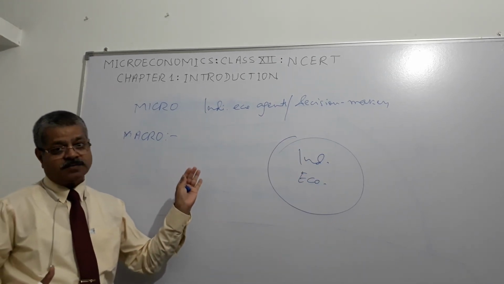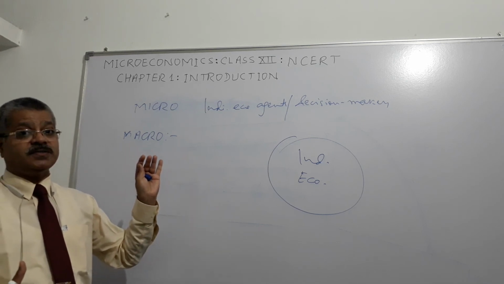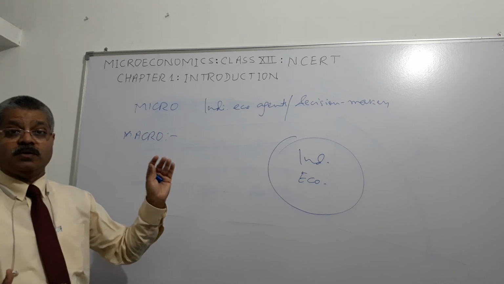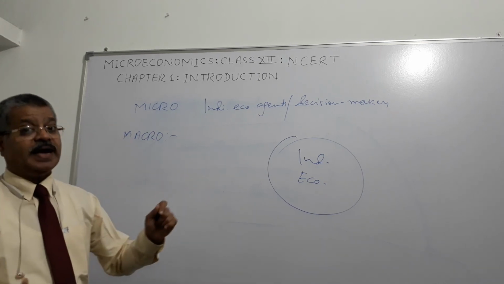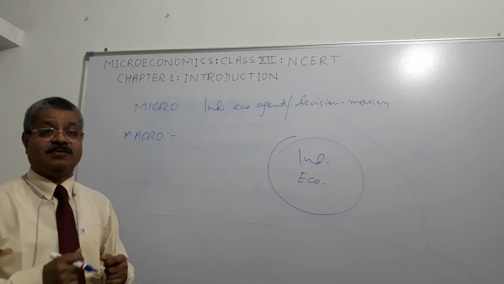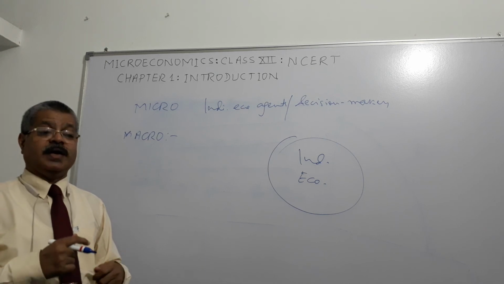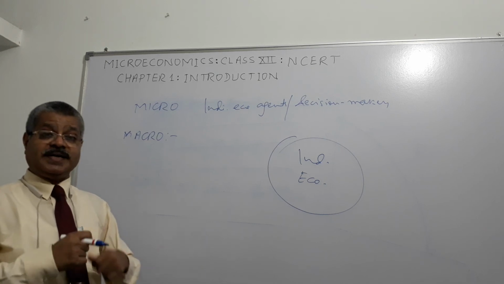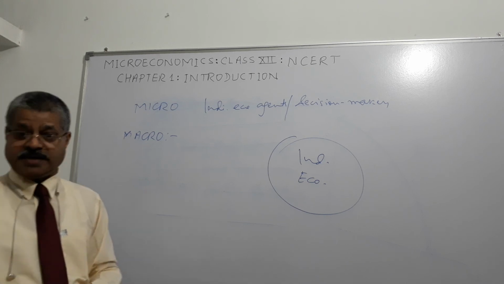How do we do that? By focusing on aggregate measures. What are those aggregate measures? Level of output, level of employment or unemployment, aggregate price level, and how these levels change over a period of time.